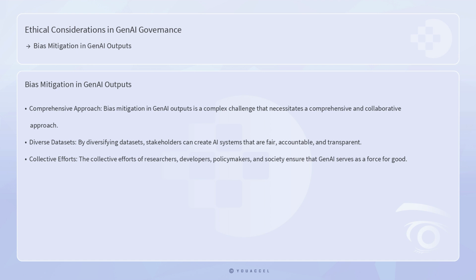As AI continues to shape the future of society, addressing bias is not only an ethical imperative, but also a crucial step toward realizing the full potential of AI technologies for the benefit of all. The collective efforts of researchers, developers, policymakers, and society at large are essential for ensuring that GenAI serves as a force for good, promoting equity and justice in an increasingly AI-driven world.